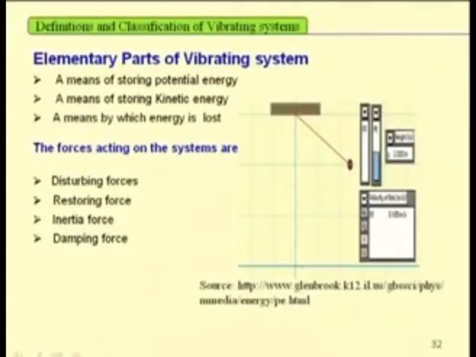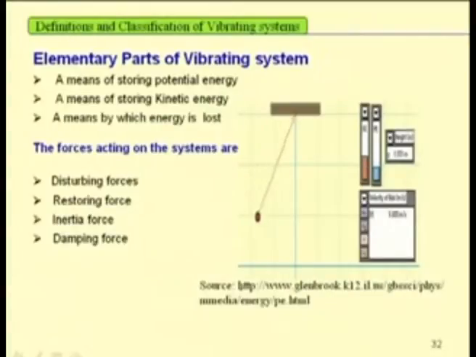So, we have seen 4 different types of forces acting in the system. One is the disturbing force, second is the restoring force, third is the inertia force, and fourth is the damping force. Each force is associated with one type of energy and one system parameter. The restoring force is associated with the potential energy. In the case of the pendulum, the potential energy is due to gravity.